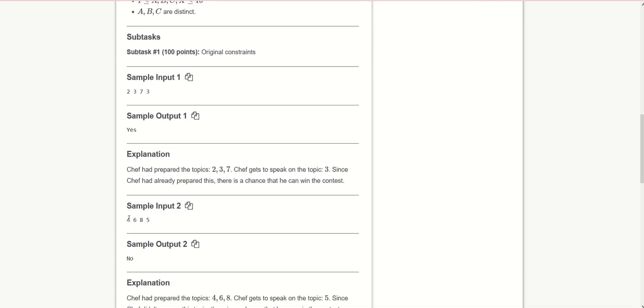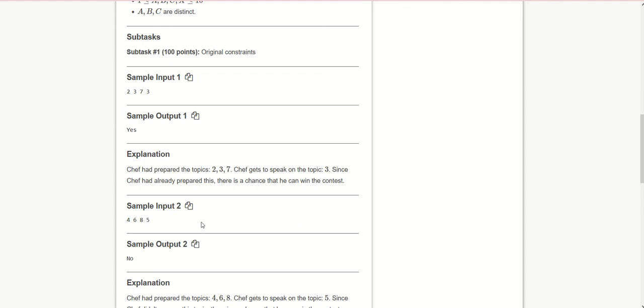The second input is 4, 6, 8 and 5. So 4, 6 and 8 are the topics prepared by Safe, while the topic assigned on the contest day is 5. So he will not be able to win the contest.